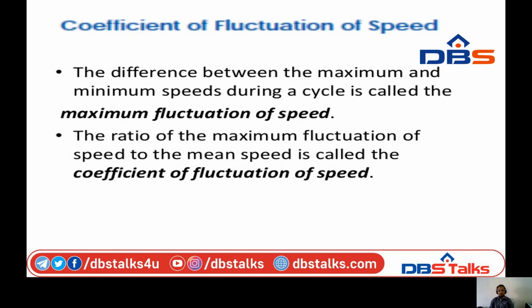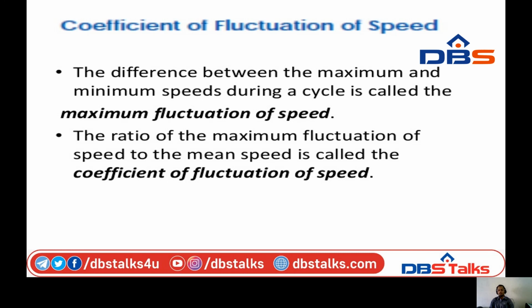The function of a governor in an engine is entirely different from that of a flywheel. It regulates the mean speed of an engine when there are variations in load. That is, when the load on the engine increases, it becomes necessary to increase the supply of the working fluid.